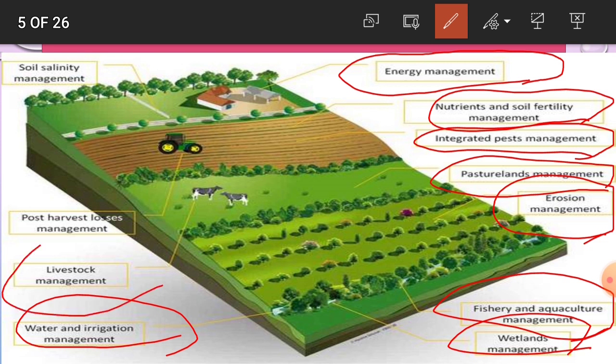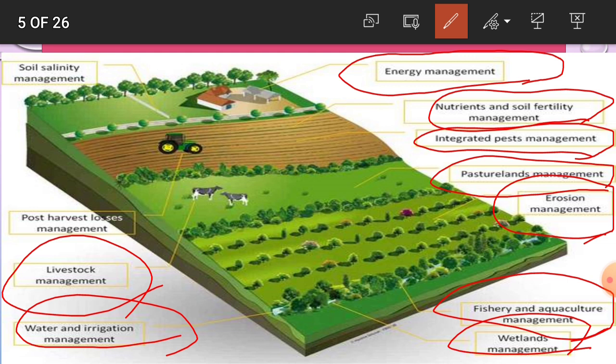Then livestock management. Livestock management means the waste material from the cropping or from the field is used as fodder to the animals, and the dung from the animals is used as farmyard manure, that is called FYM. It increases the soil fertility. That is livestock management. It gives manure as well as milk yield to the farmers.